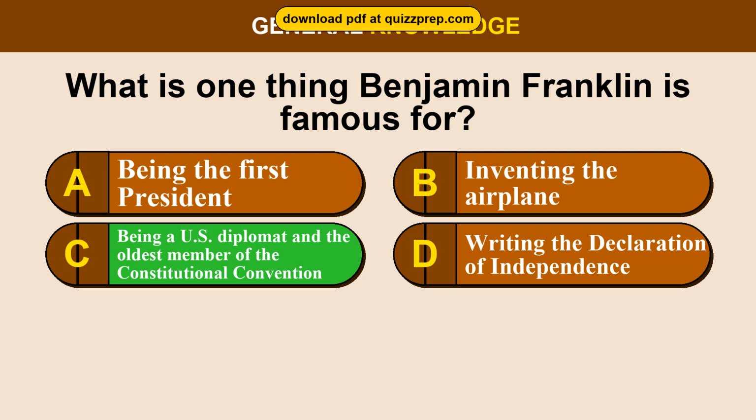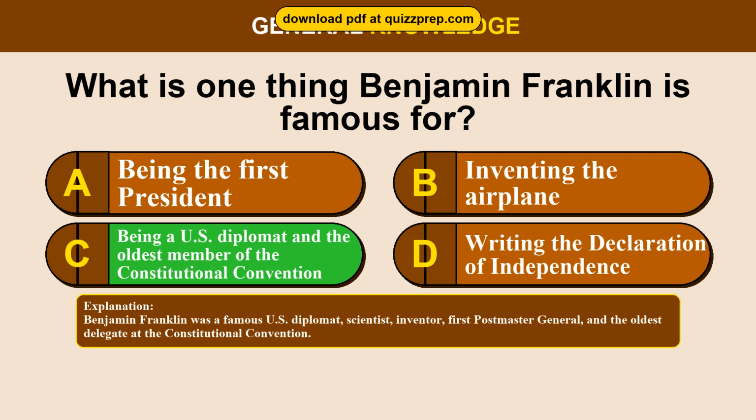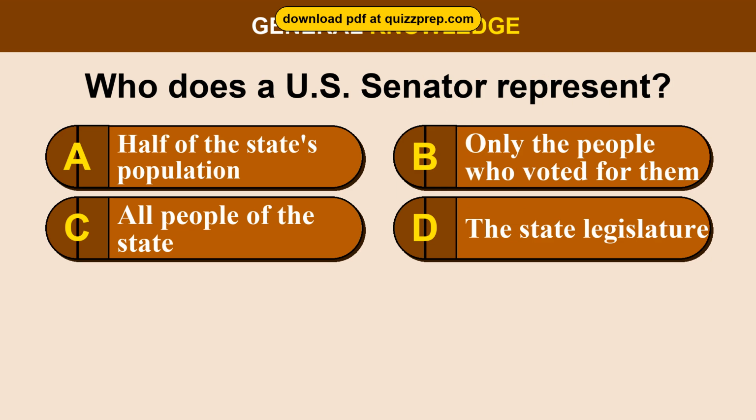The correct answer is option C, being a U.S. diplomat and the oldest member of the Constitutional Convention. Benjamin Franklin was a famous U.S. diplomat, scientist, inventor, first Postmaster General, and the oldest delegate at the Constitutional Convention. Question 82. Who does a U.S. Senator represent? Option A, half of the state's population. Option B, only the people who voted for them. Option C, all people of the state. Option D, the state legislature.